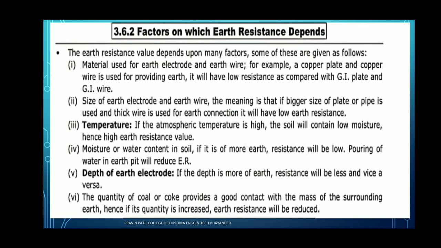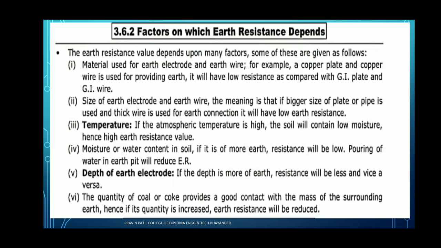If the moisture or water content in the soil is more, earth resistance will be low, and pouring water in the earth pit will reduce the earth resistance. That is ER. ER is nothing but earth resistance. Next, depth of the earth electrode. If the depth is more, then resistance will be less and vice versa.